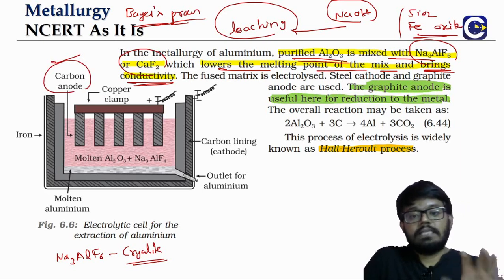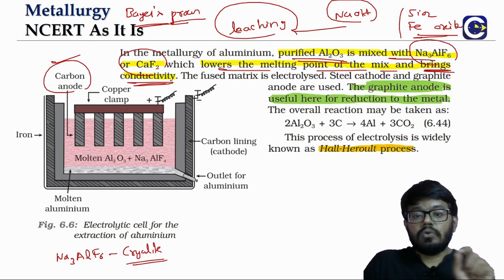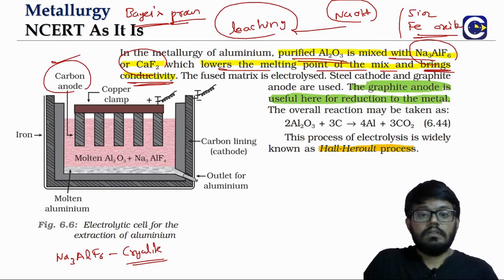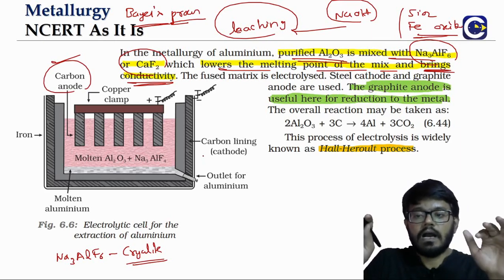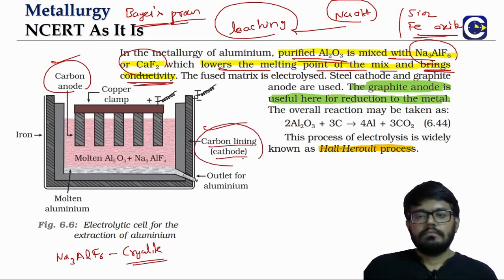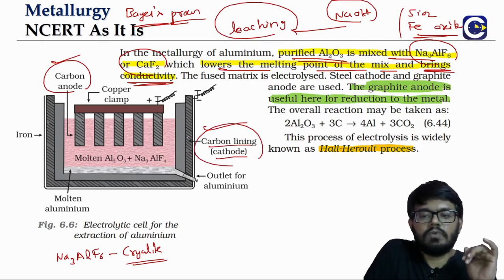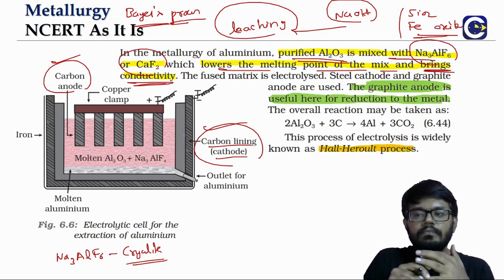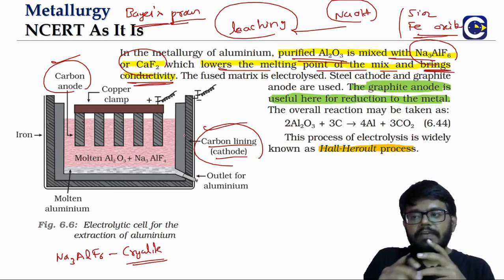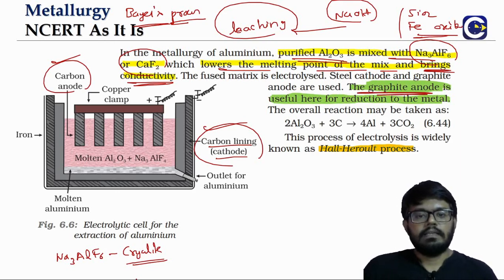Graphite rods are used as the anode. And the cathode, while in some textbooks you may see a steel cathode, iron. The cathode is basically an iron on which there will be a carbon lining. So the cathode is what? An iron on which there is a carbon lining. You can see here clearly there is a carbon lining. And the anode is what? Graphite. So the graphite anode is there, and the carbon lining on the iron will be acting as the cathode.